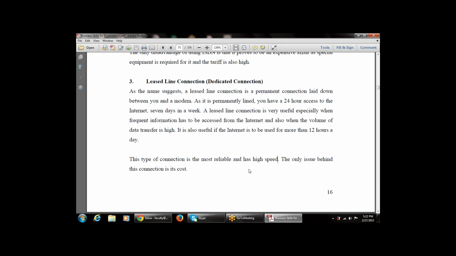As a dedicated line is given to each user, the cost is very high. If there are 5 users, we have to give 5 dedicated lines, one to each individual. It may be 5, it may be 10, it may be 50. Whenever there are a large number of users, we have to give different dedicated lines to different users, which increases the cost. The only issue is the cost.